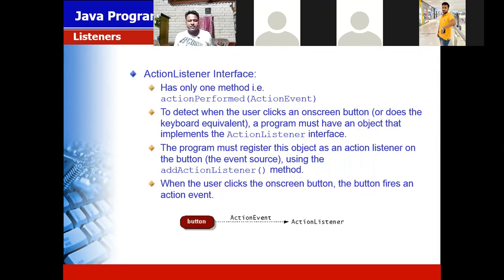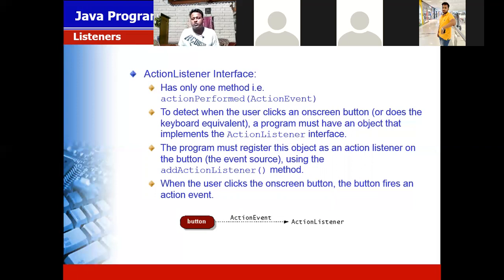Action listener interface. The action listener interface has only one method, that is called the actionPerformed method. To detect when the user clicks an on-screen button, a program must have an object that implements the action listener interface.